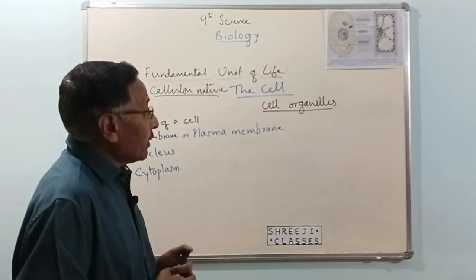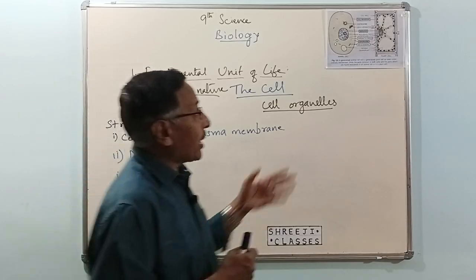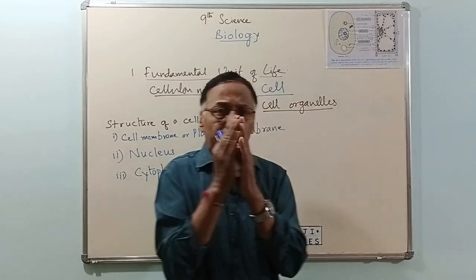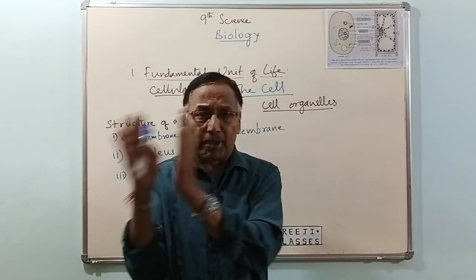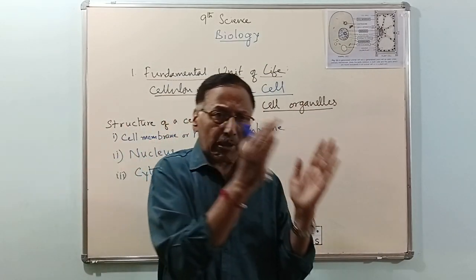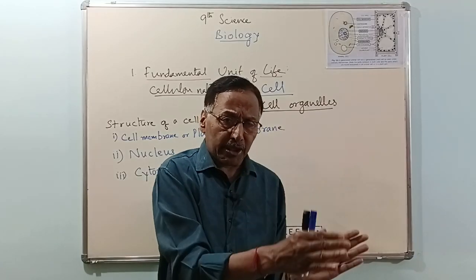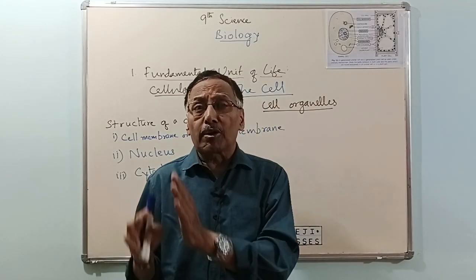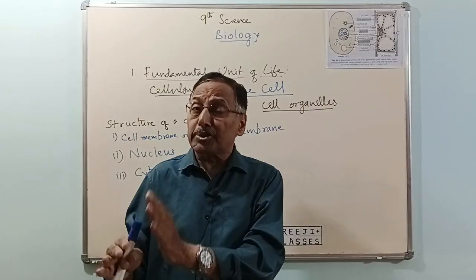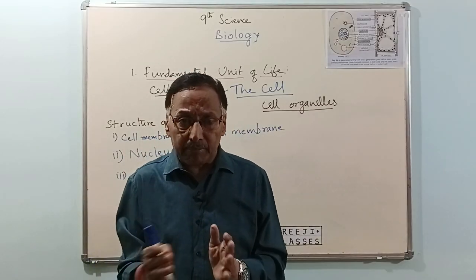Now, when we talk of a cell, we mainly classify cells into plant cells and animal cells. Plants work in a different way. Plant constitution is different, animal constitution is different. Animal functions are different, right?